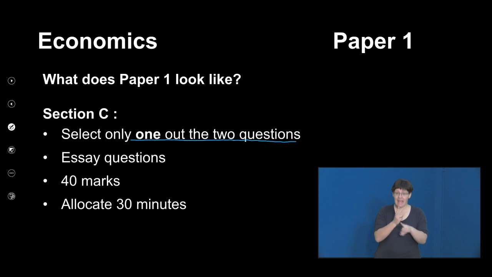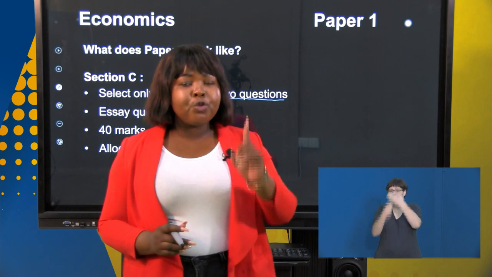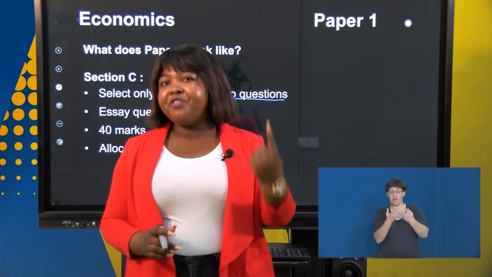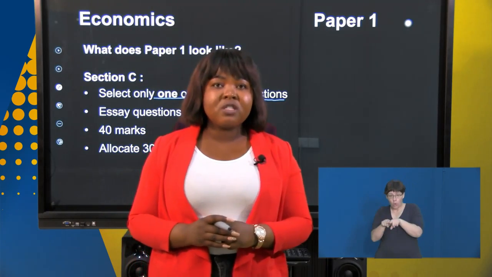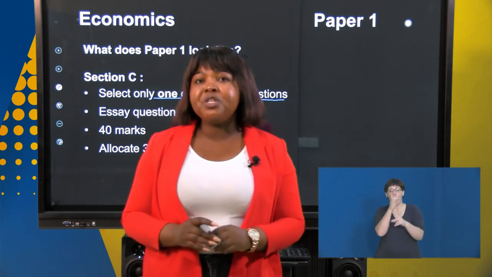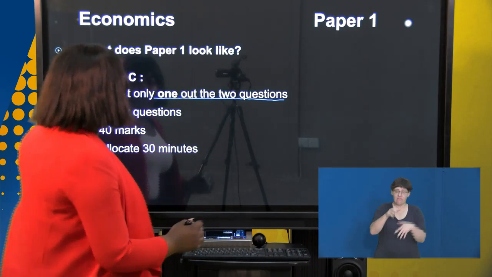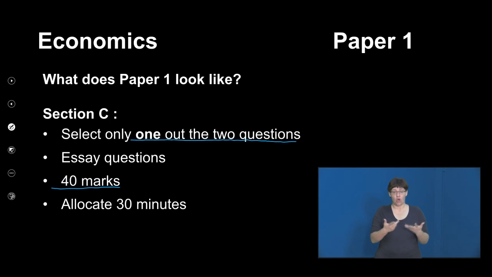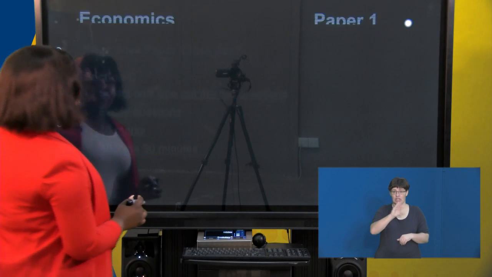For your section C, you have to select one of the 2 questions. Again, like I said in section B, do not attempt both essays. You have to choose one. If you answer question 5, do not attempt question 6, because only one of the 2 essays is going to be marked. The essay is 40 marks, and the time limit is 30 minutes. That's it for now, boys and girls. Let me hand over to Luni.